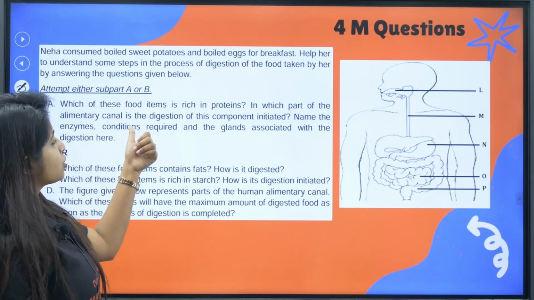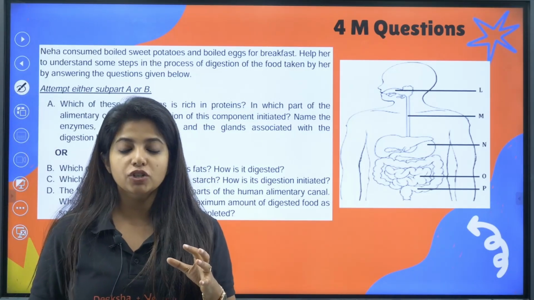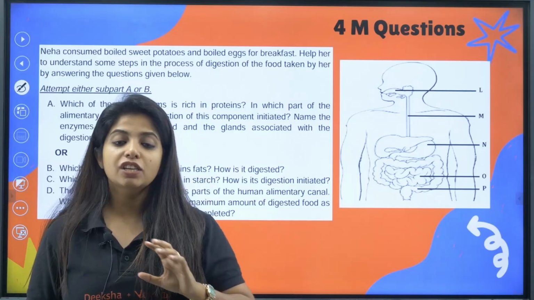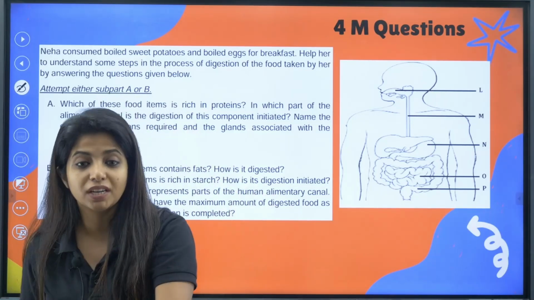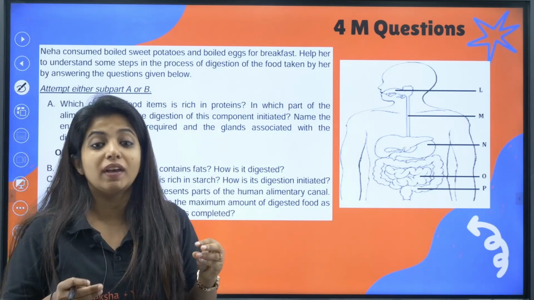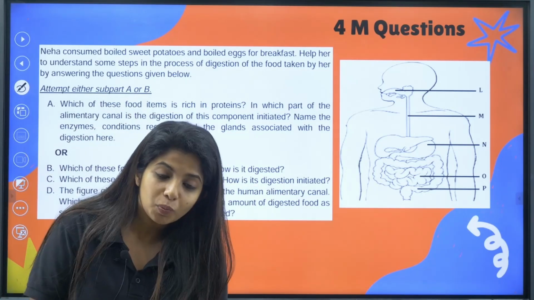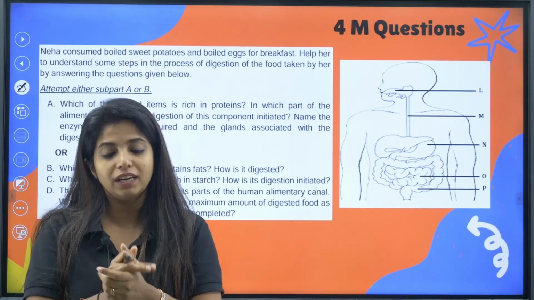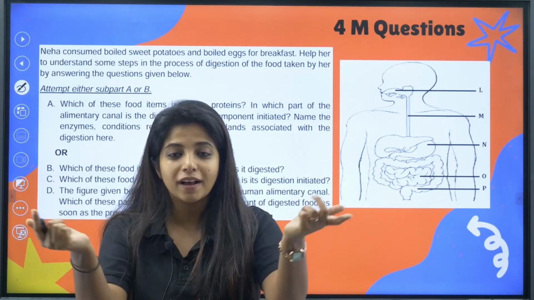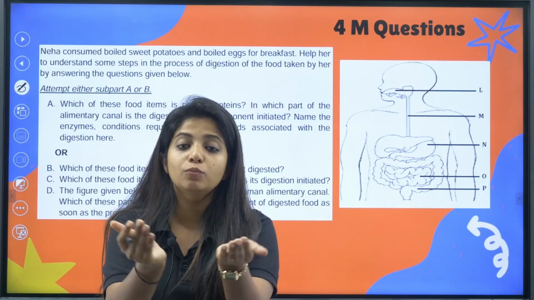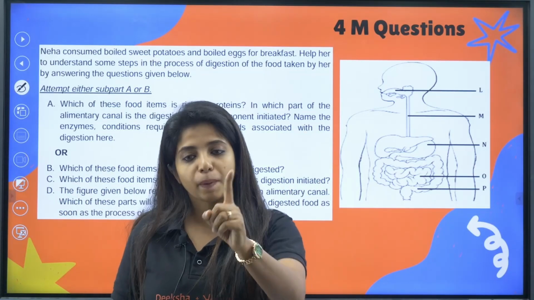So name the enzymes, condition required and the glands associated with digestion over here. So over here, my dear children, what is the enzyme? It is pepsin. Initially, our stomach releases pepsinogen, but it is converted to pepsin under what conditions? When an acidic medium is provided. So in our stomach, HCl is also being released, which provides the acidic medium, my dear children. And when HCl is produced, you have to protect the stomach from degradation, which is why you release mucus also. So mucus is there, HCl is there, and the enzyme is pepsin.